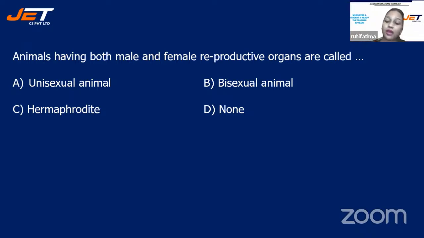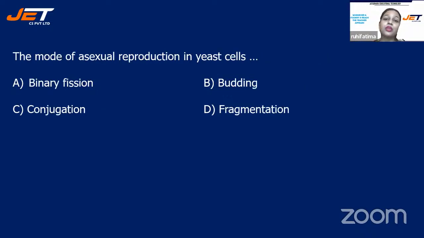All right, time is up. The correct answer is option C. Animals having both male and female reproductive organs, they are known as bisexual animals. Okay, both the sexes are present, so they are known as bisexual animals.